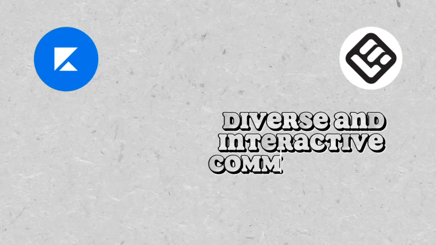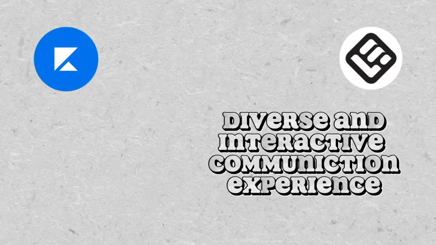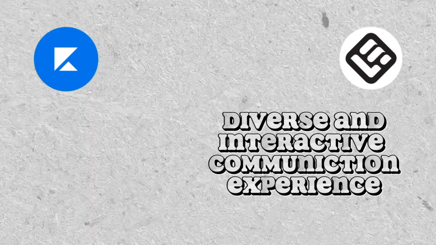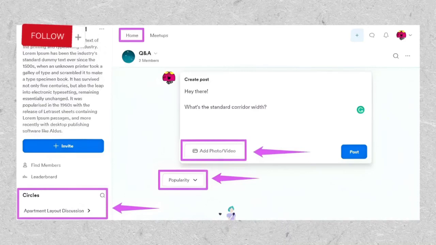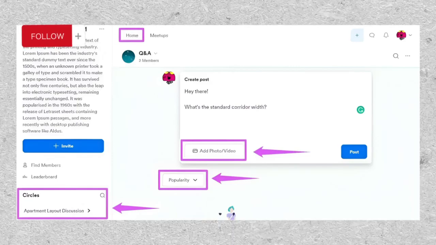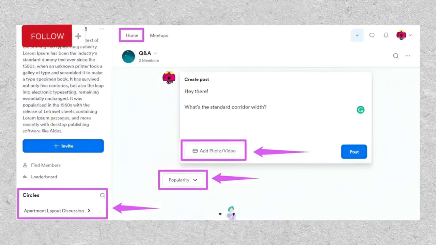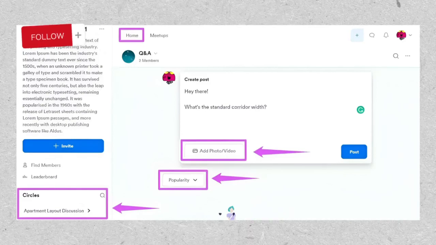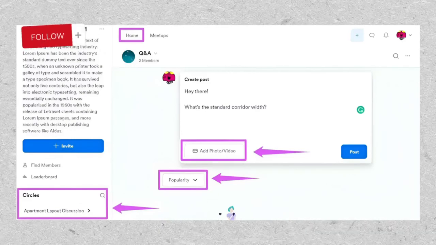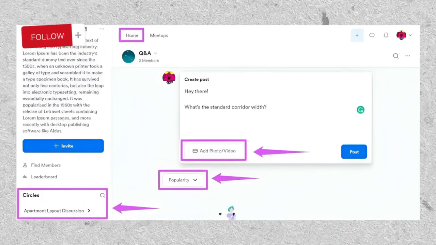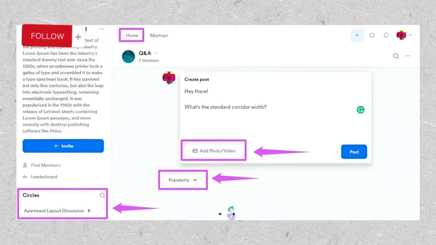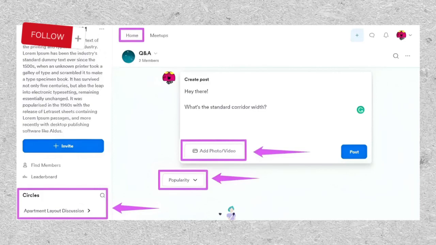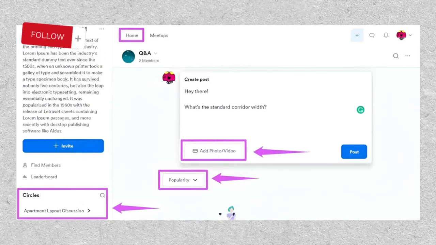This means that users on the LearnWorlds platform can engage in a more diverse and interactive communication experience through various post formats. In Kajabi, community organization is facilitated through the creation of circles, and users have the ability to establish challenges and host live videos within the community feature. However, it is important to note that the platform has certain limitations when it comes to community interaction. The available post and attachment types are relatively restricted, which may discourage more diverse and interactive engagement within the community setting.